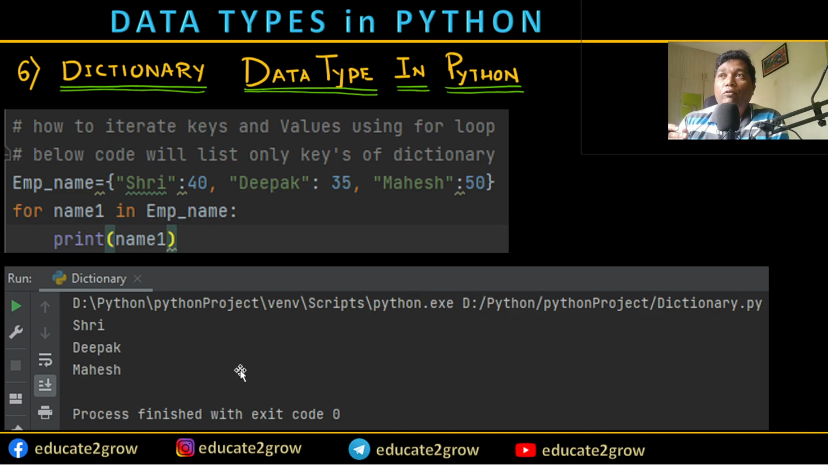Here we are going to see how to iterate the items from the dictionary. Iterate means what? I'm going to explain about this.